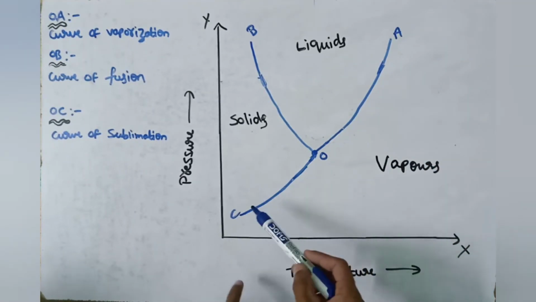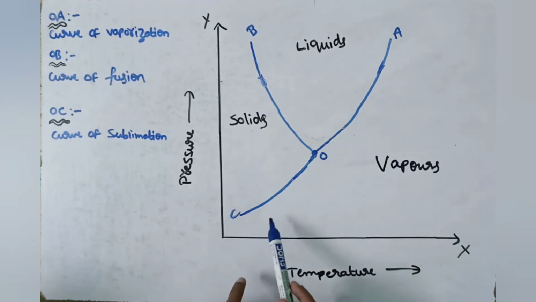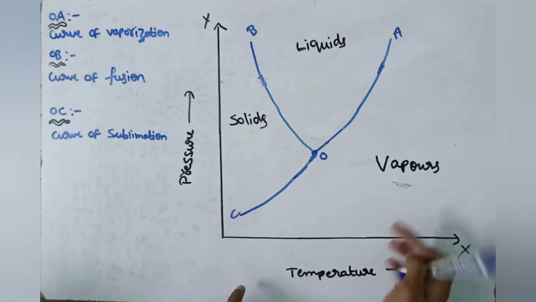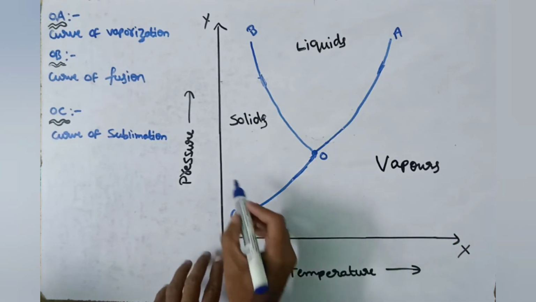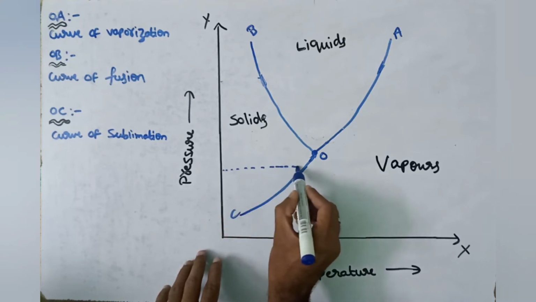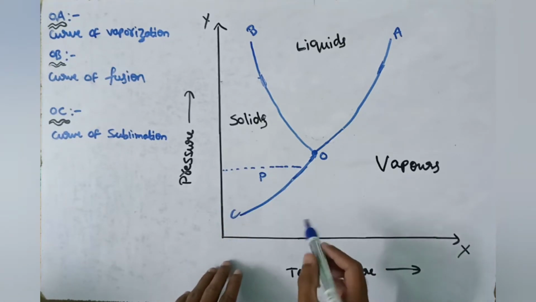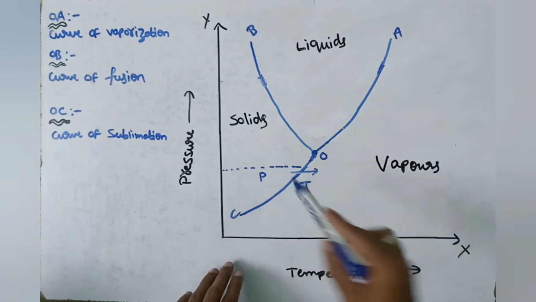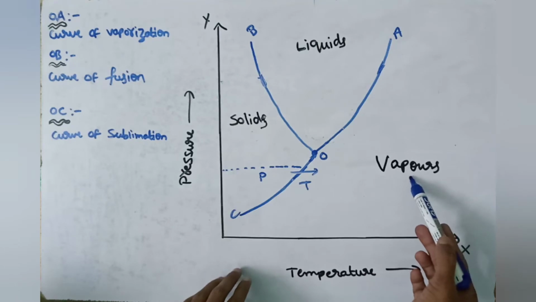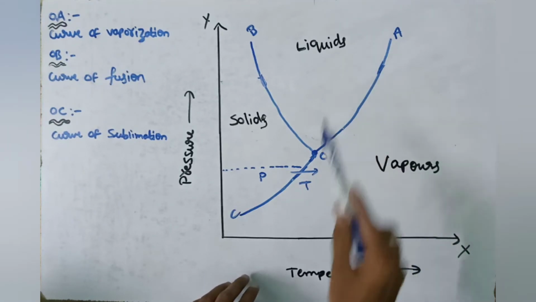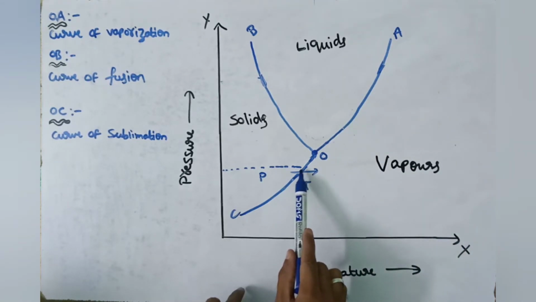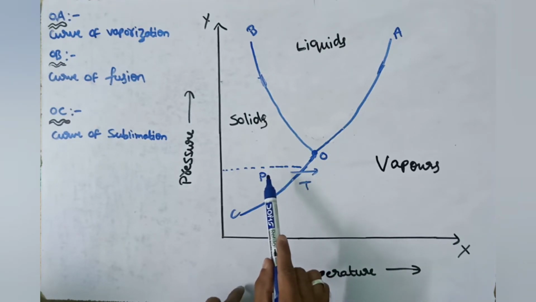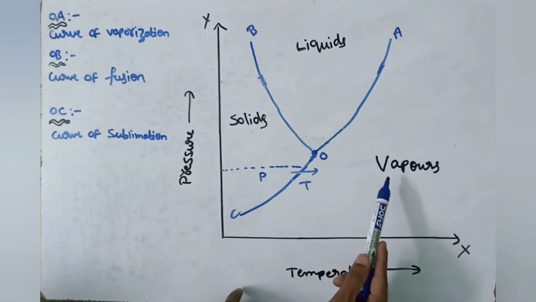In the same way, OC is the sublimation curve. Above the curve, the substance is in solid state. Below the curve, the substance is in vapor state. Here, if we maintain constant pressure and increase the temperature, then solids will be directly converted into vapor without converting into liquid, at this particular constant pressure only. Solids directly get converted into vapor.